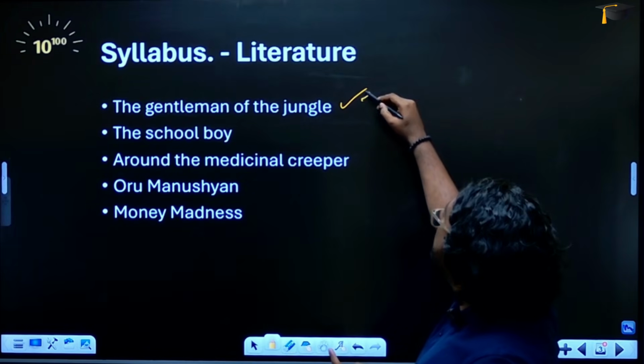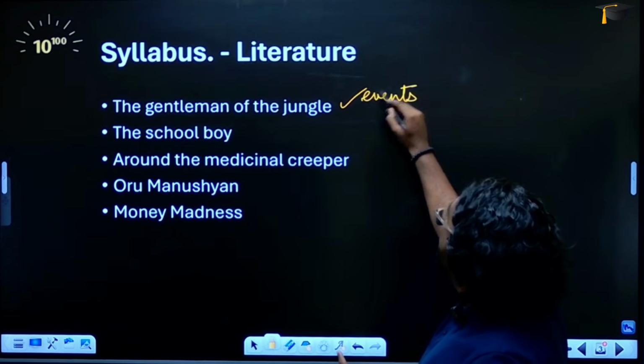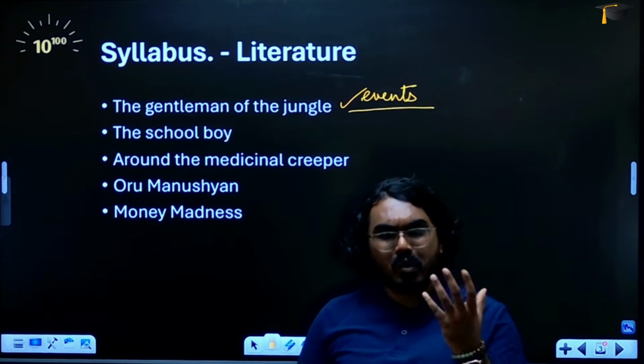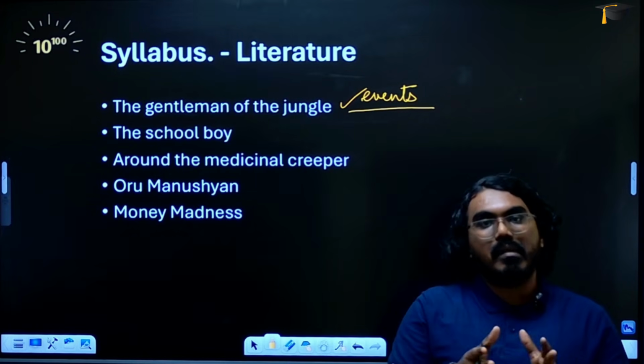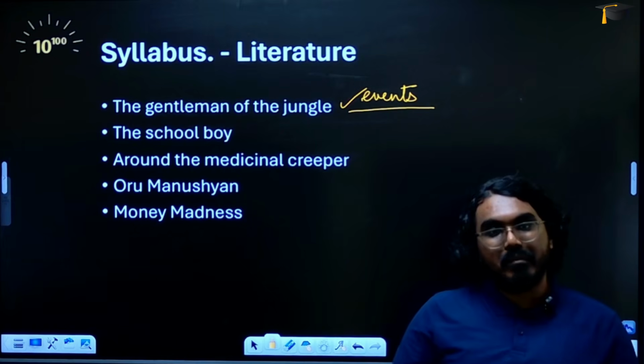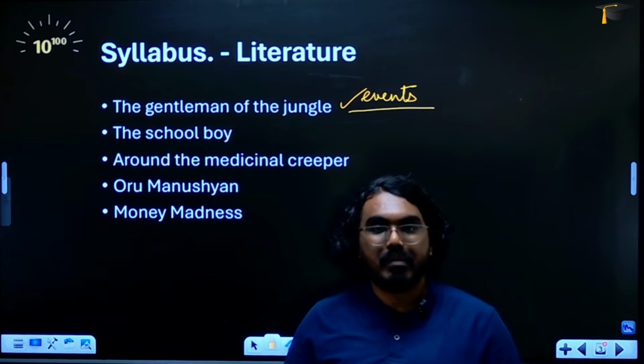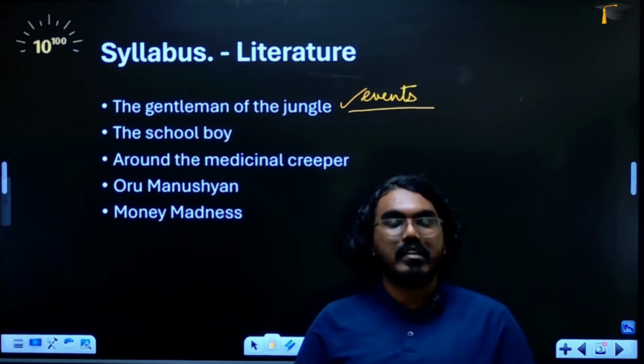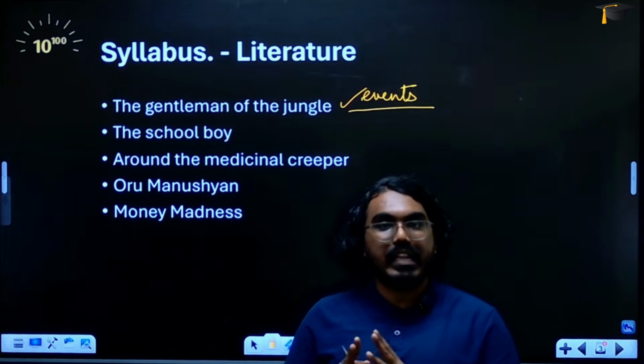And the events are very important for this. That is, what happened in the story? How did the story start? What was the grumble that was happening between the man and the animals? Then who came over there? How did they try to solve that particular issue? Then what happened?